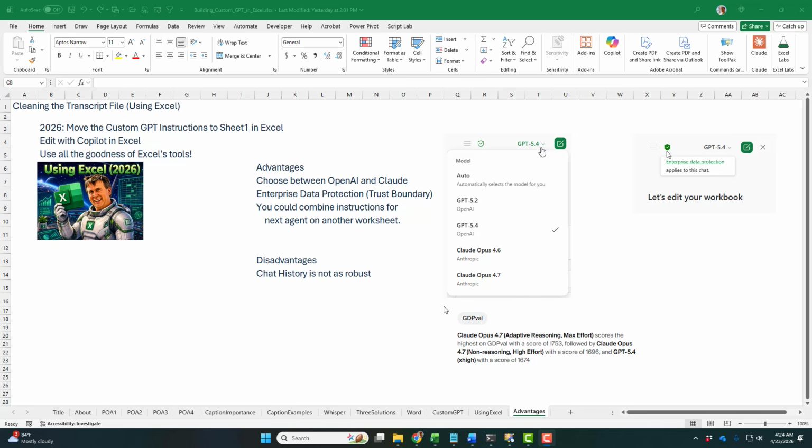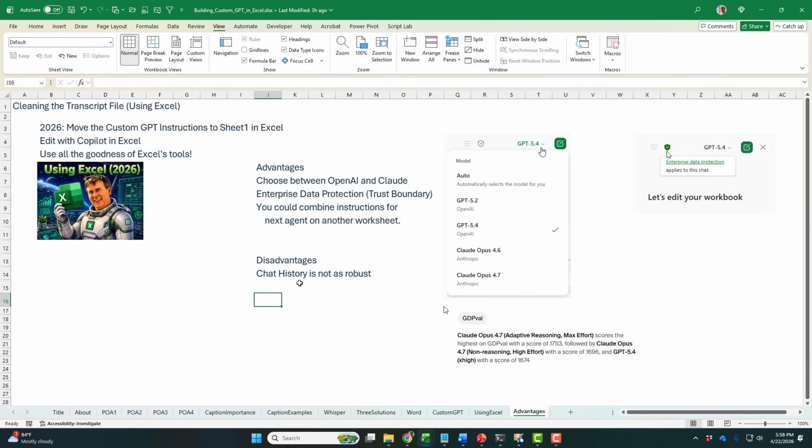Microsoft is trying to fix that. It's not there yet. I don't feel as sure that I can get back to all that chat history in Excel. And that just might be that I need to get more comfortable with it. Save each video in a different workbook, and will the chat history be there? I'm not positive.